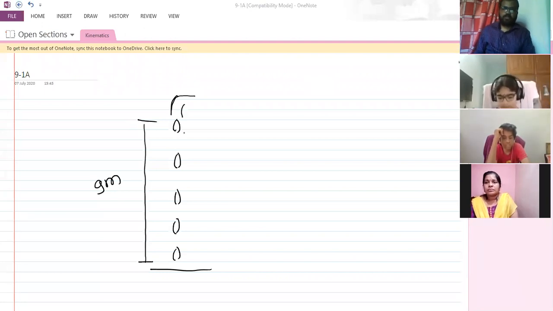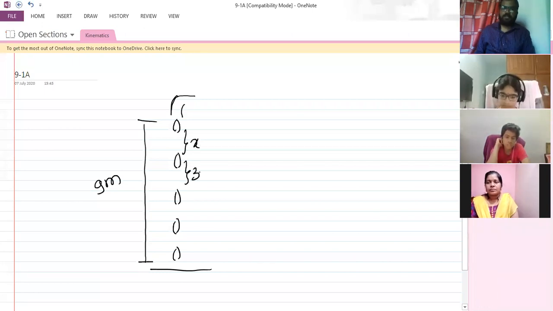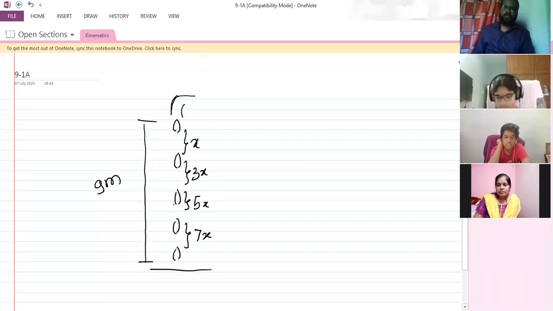We know the ratios of distances in equal intervals of time will be x, then 3x, then 5x, that is odd numbers, and then 7x. We want the position of the third drop from the ground.